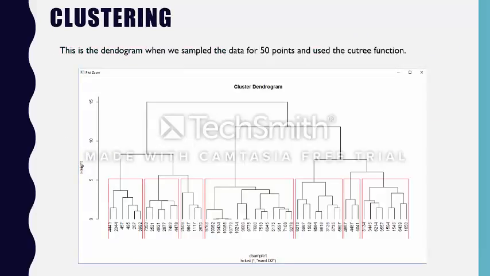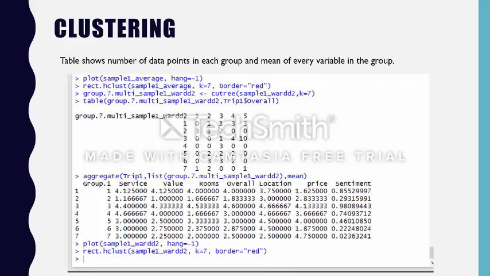Now here you can see that we put a cut-tree function on one of the samples, and we get 7 clusters. Here we can see the number of data points in each cluster, and again the mean of the variables in every cluster. You can see that as the mean significantly changes in any cluster, the variable is more significantly affecting the model.